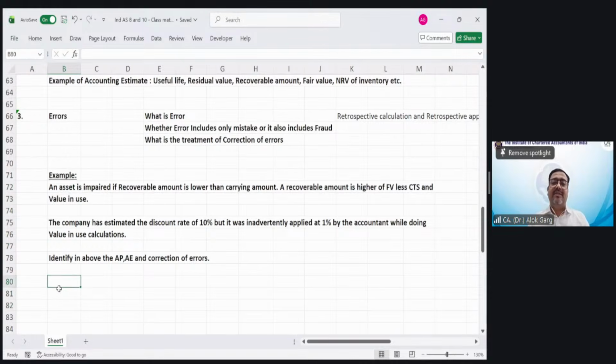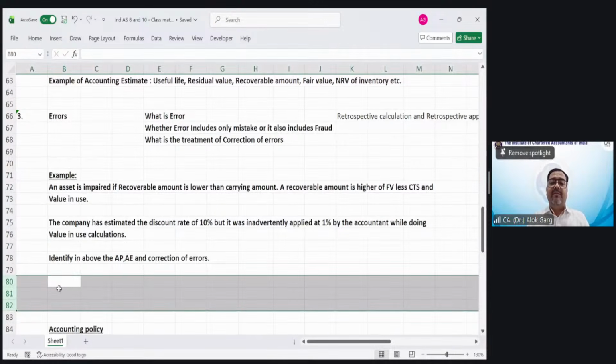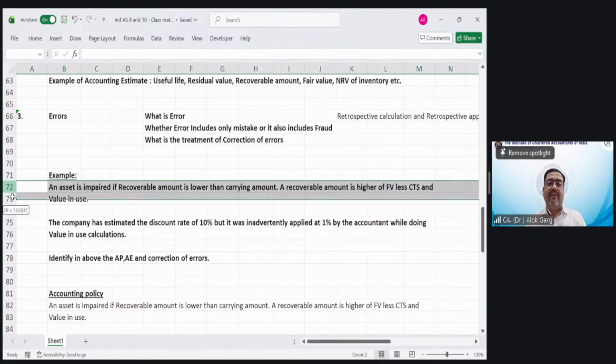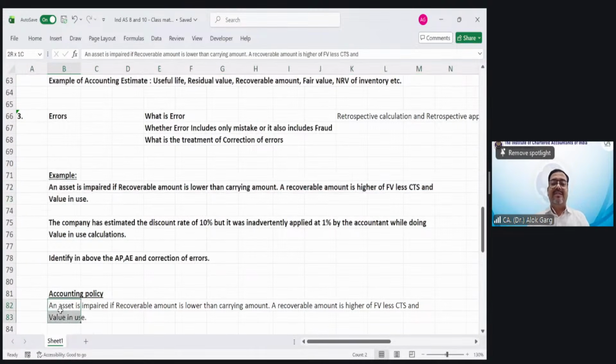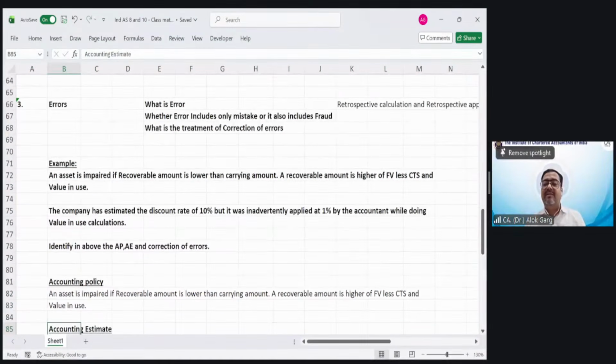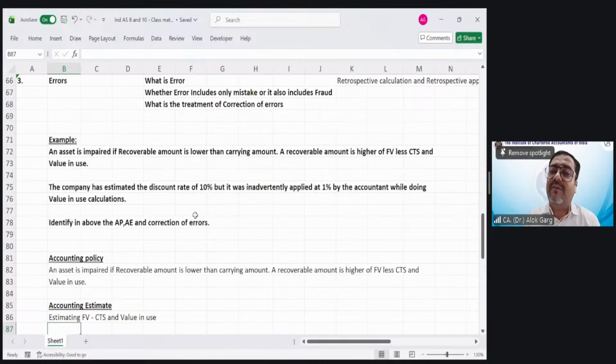In this question, an asset is impaired if recoverable amount is lower than the carrying amount. A recoverable amount is the higher of fair value less cost to sell and value in use. This is an accounting policy. Now, what is an accounting estimate in this question? Estimating fair value less cost to sell and value in use is an accounting estimate.